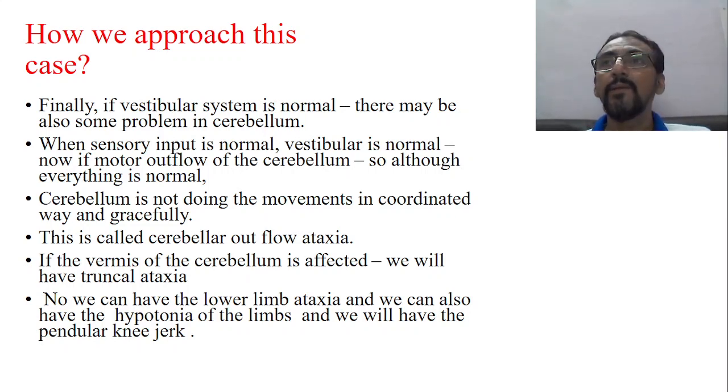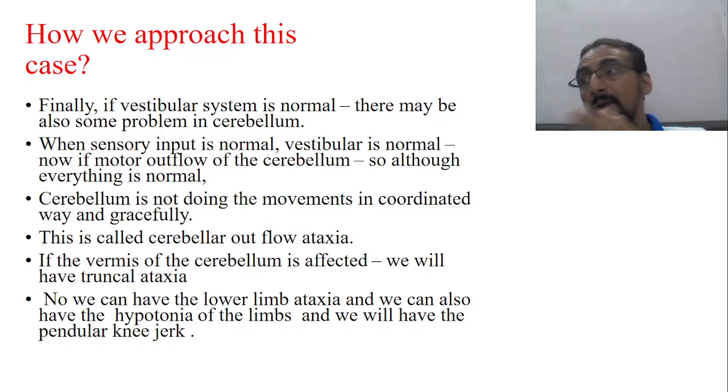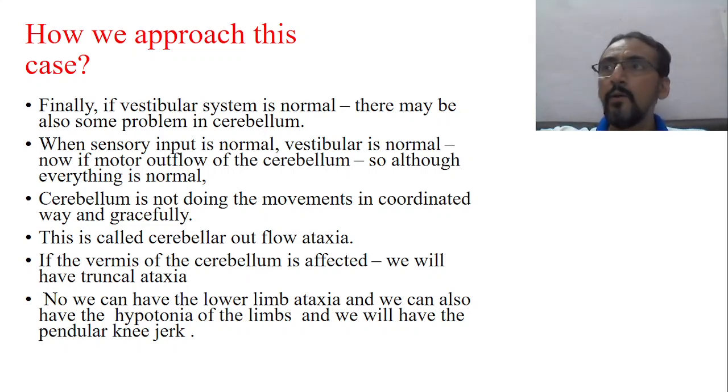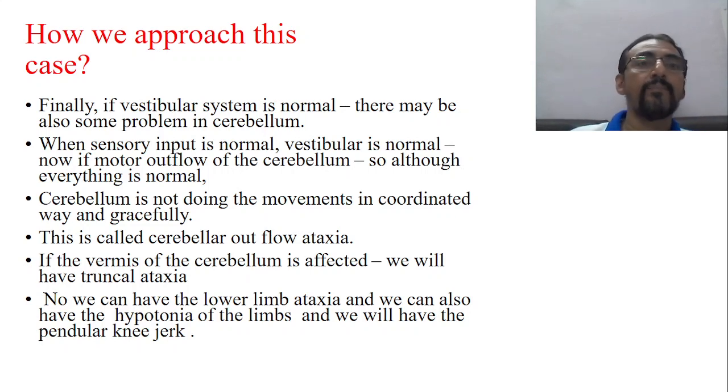or this sensor, because of these continuous inputs, position sense, position of joints, etc., given from the cerebellum to the cerebrum, which also help to maintain the tone of the muscle. Okay, so if this is not done properly, the tone of the muscle is also affected. So limbs will have hypotonia, and we will have a pendular knee jerk. When the pendular knee jerk is there, usually in case of ataxia we will get it. So that suggests that it is a lower limb sensory ataxia.